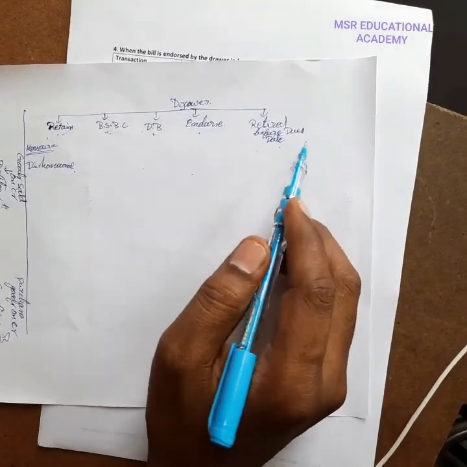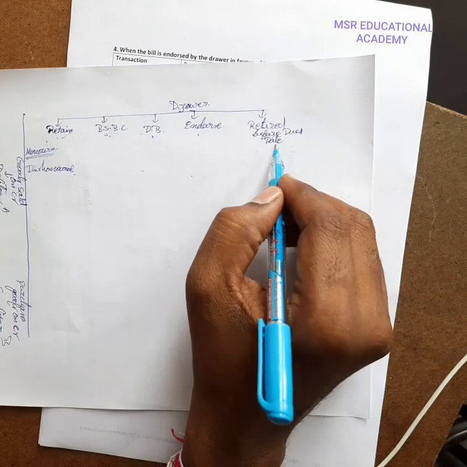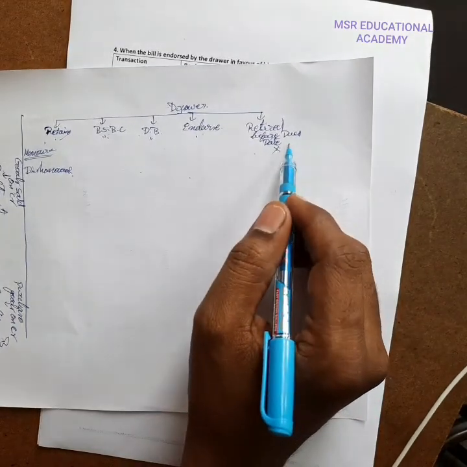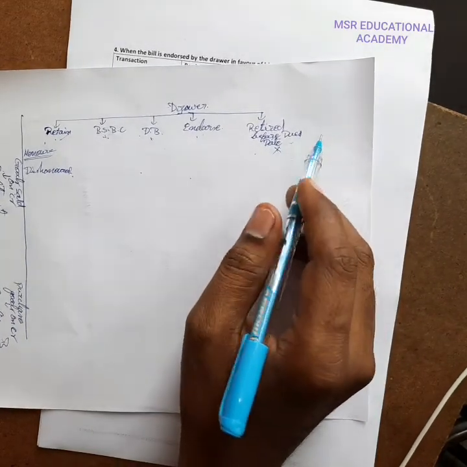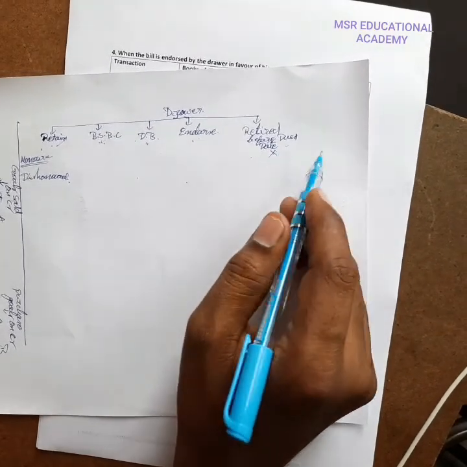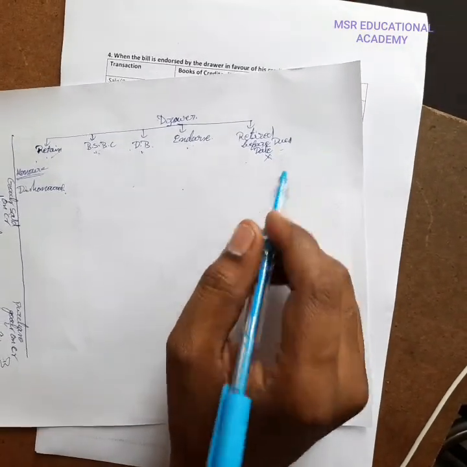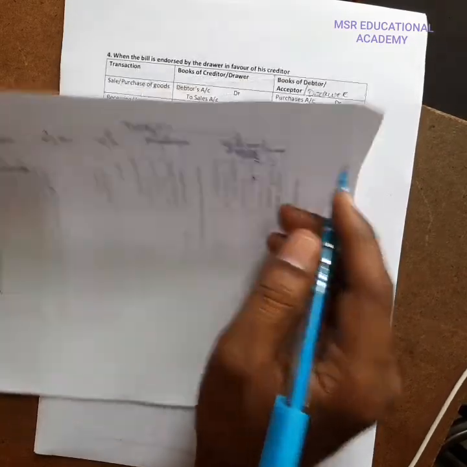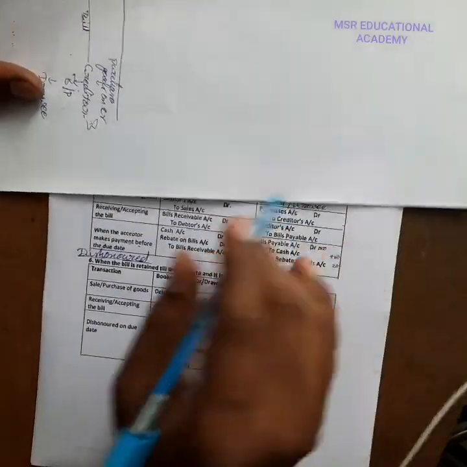Actually, if it is retired before the due date, there is no dishonor entry, because it is honored on the due date. There is no dishonor point in a bill retired before the due date. So you should write the entries carefully. That is what we can see now.